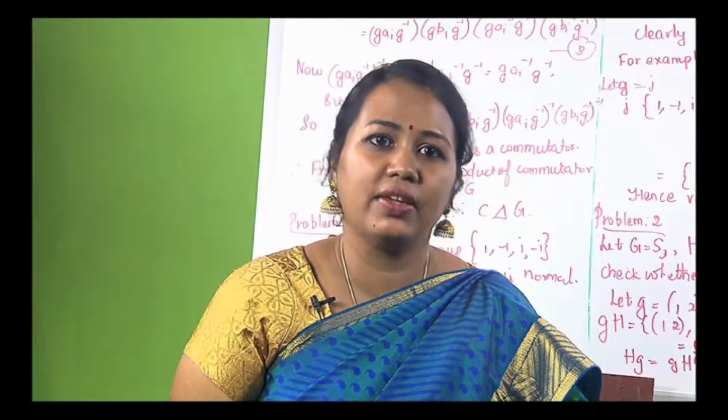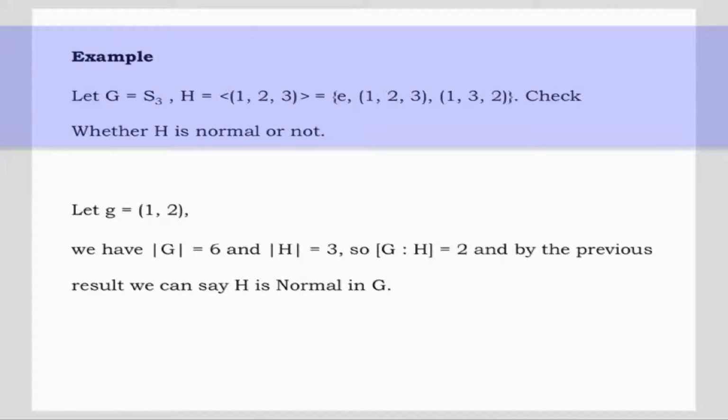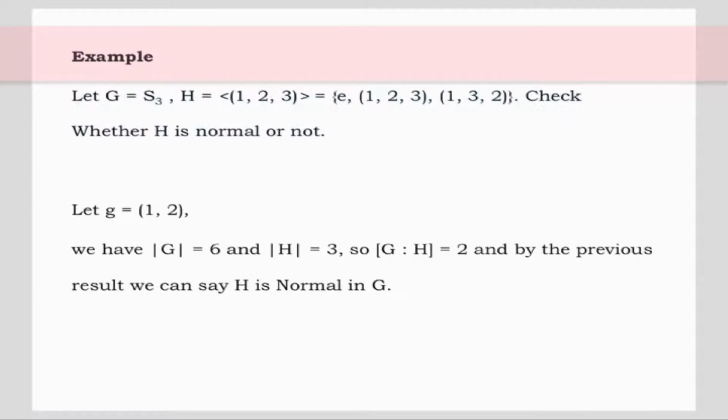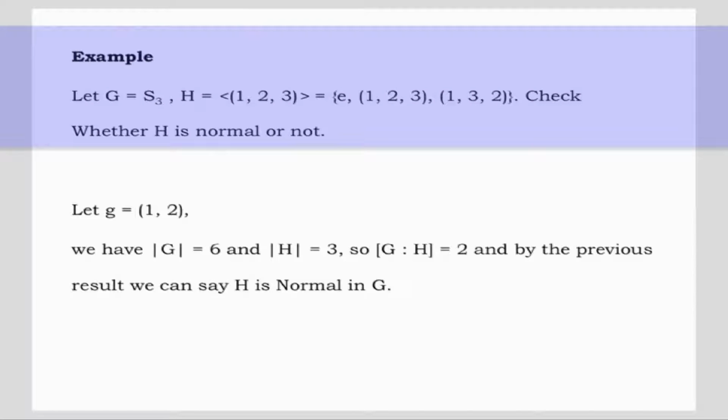Let us see the same example but in a different way. Example: let G is equal to S3, and H is equal to the group generated by (1 2 3), that is equal to {e, (1 2 3), (1 3 2)}. Check whether H is normal or not. We have order of G is equal to 6 and order of H is equal to 3. So, G:H is equal to 2, and by the previous result we can say that H is normal in G.